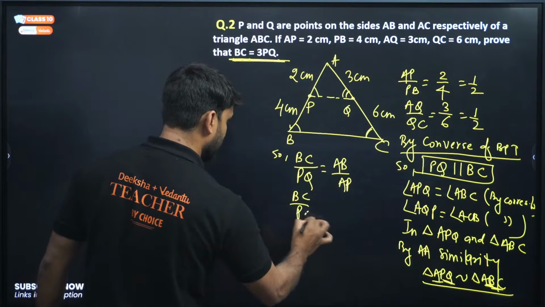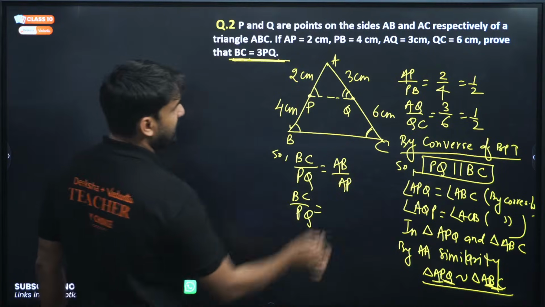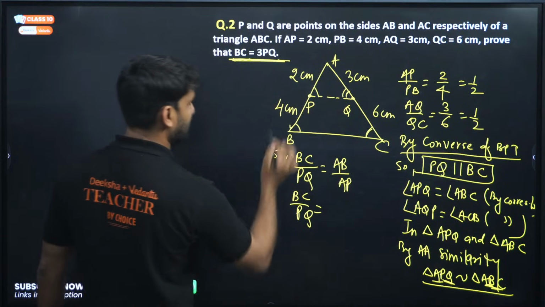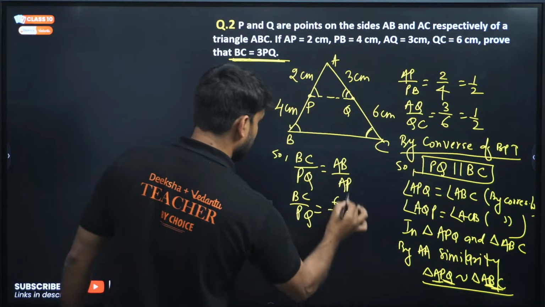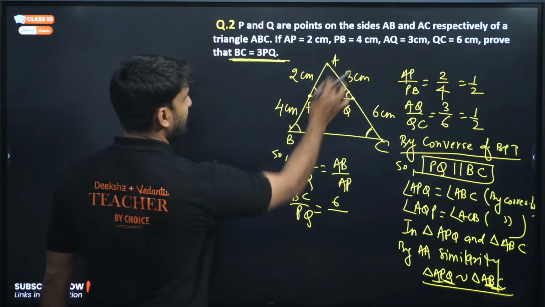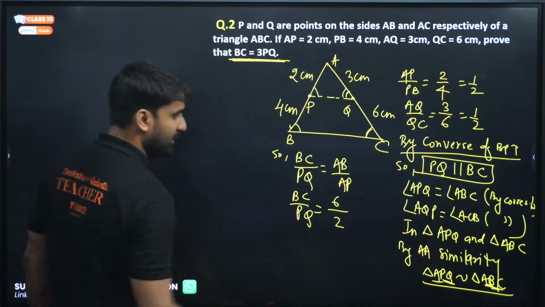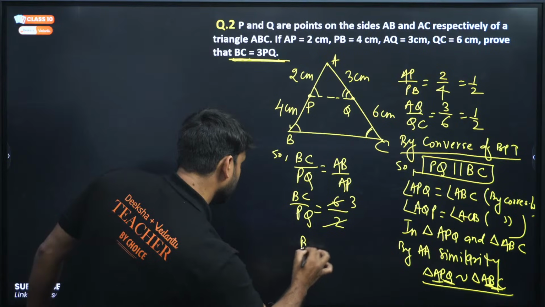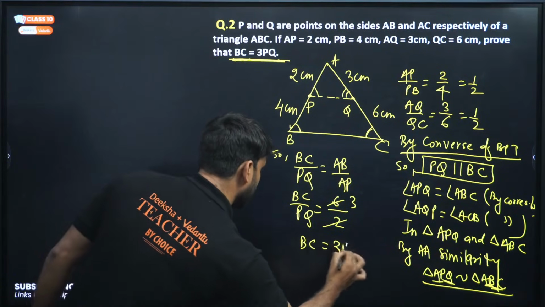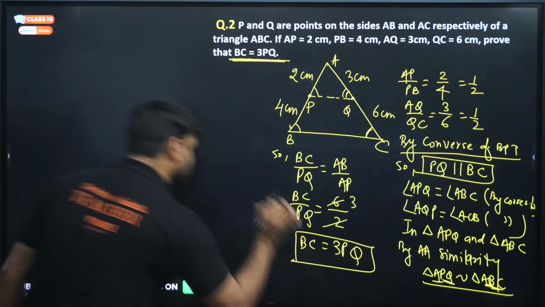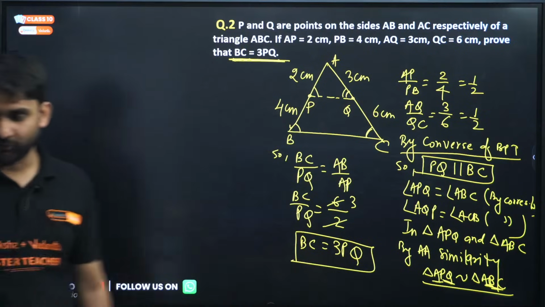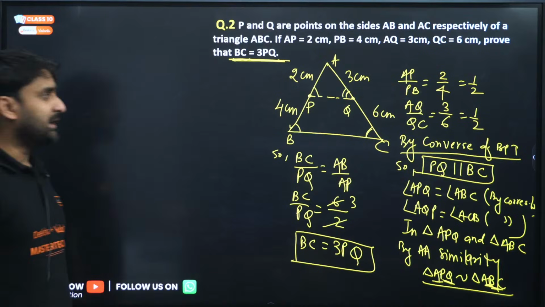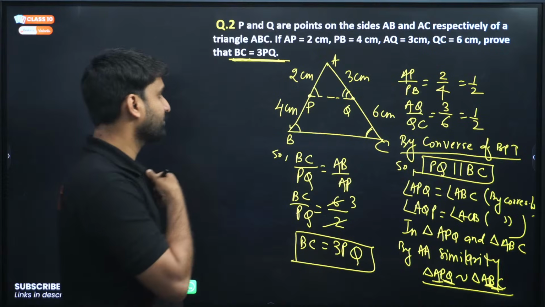Now put the values. BC by PQ is equal to, where is AB? AB, this AB, 4 plus 2, this is 6, AB is 6. And where is AP? AP is 2. So this will cancel by 3. So can we cross multiply? So BC has become equal to 3PQ, hence proved. This is the solution, my dear. Hence proved. Write it down, come on my dear, write it down.